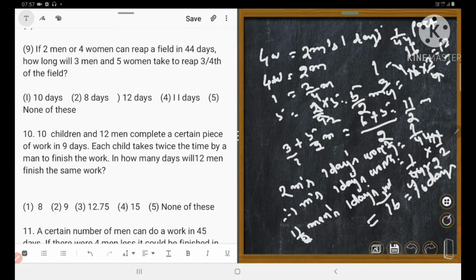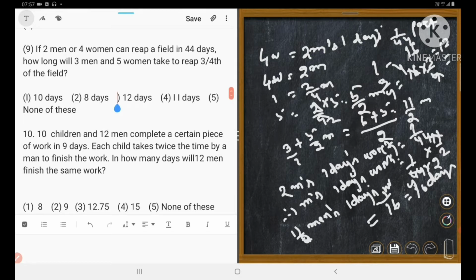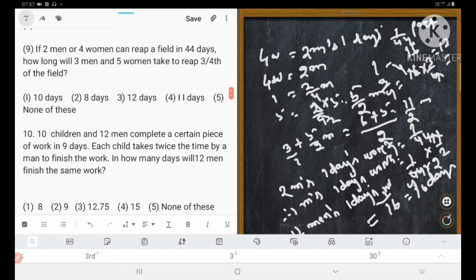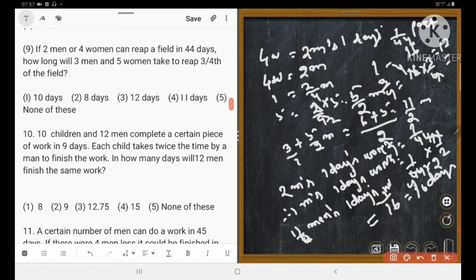The right answer is 12 days. Which is correct? Number 3 is correct. 12 days, right? Okay, we shall do it. No problem. Okay, done. So number 3 is correct.